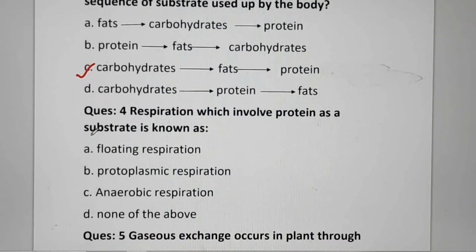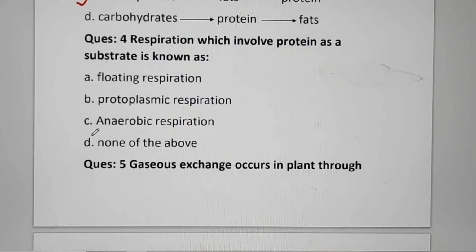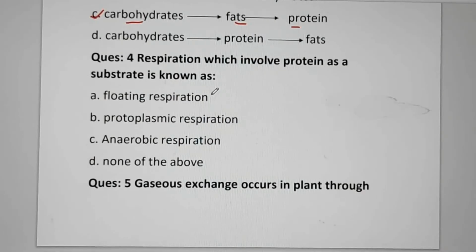Next question. Respiration which involves protein as a substrate is known as. When respiration involves carbohydrate and fat as a substrate, then respiration is known as floating respiration, and when it involves protein as a substrate, then it is known as protoplasmic respiration. So right answer will be B.